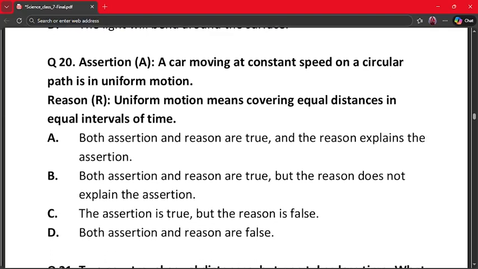The next question is question number 20. Assertion. A car moving at constant speed on a circular path is in uniform motion. Reason. Uniform motion means covering equal distances in equal intervals of time.